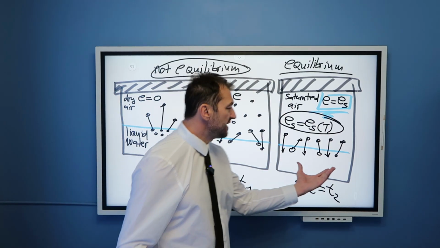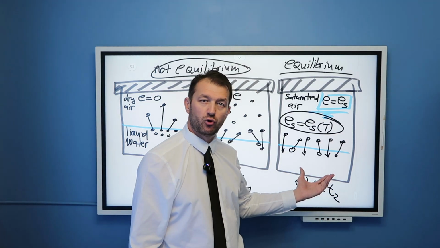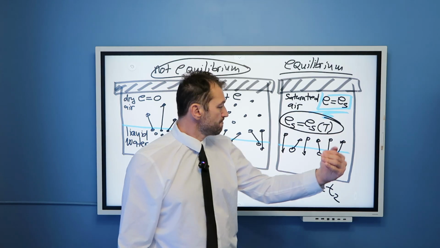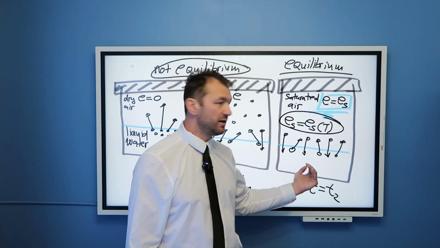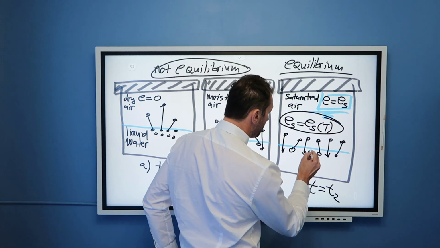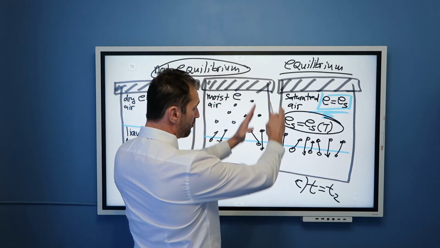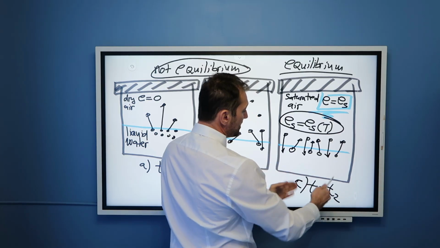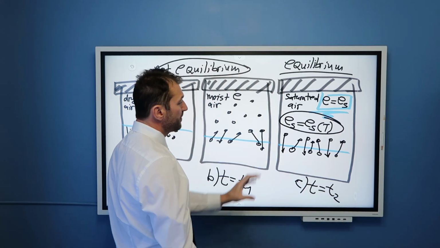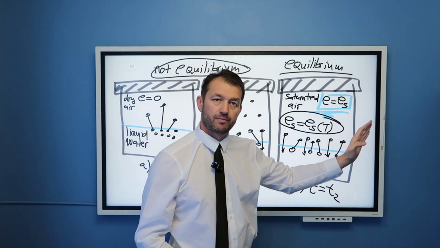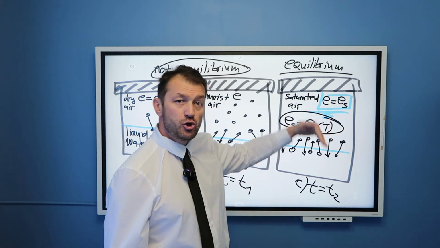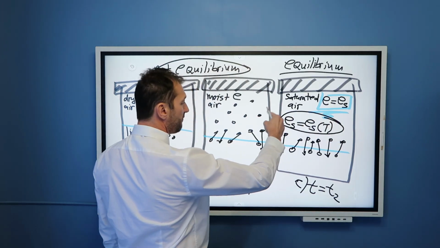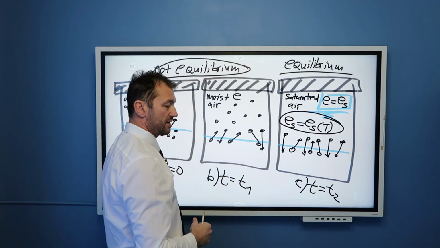Why? Because if we increase temperature of liquid water, then there will be more high energy molecules of liquid water that will now tend to evaporate. And we broke equilibrium. After some time, T equal T3 perhaps, there will be new equilibrium. But at that new equilibrium, at higher temperature, there will be more water vapor molecules in the air.